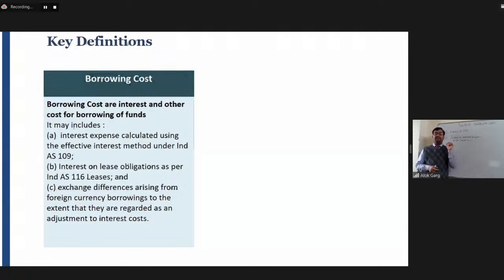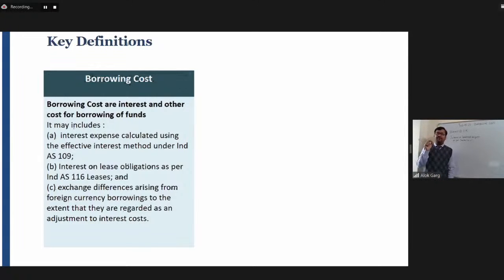The third one is very important, and sometimes a question may be asked from this particular concept. Exchange difference arising from foreign currency borrowing to the extent they are regarded as an adjustment to interest cost. What does it mean? Standard says that the third point, exchange difference arising from foreign currency borrowings to the extent that they are regarded as an adjustment to interest cost.